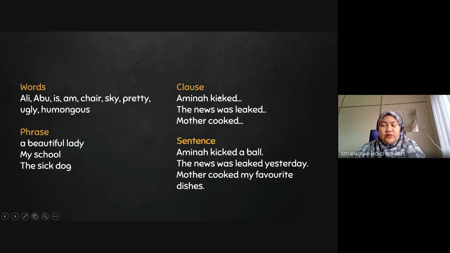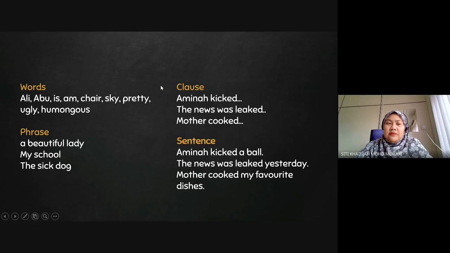Amina kicked is one example. The news was leaked is another example of a clause. Mother cooked is the third example of a clause. So you combine a noun as well as a verb. You must have a noun, you must have a verb. That is going to make up a clause.